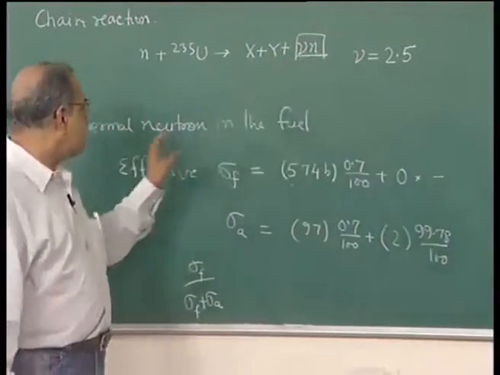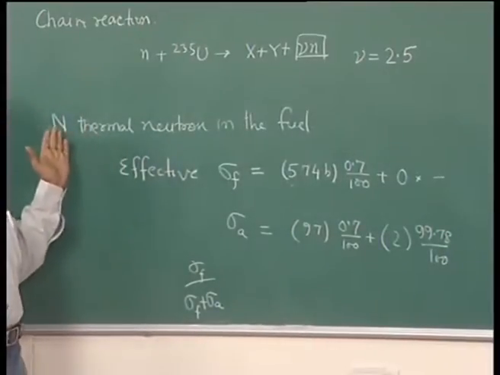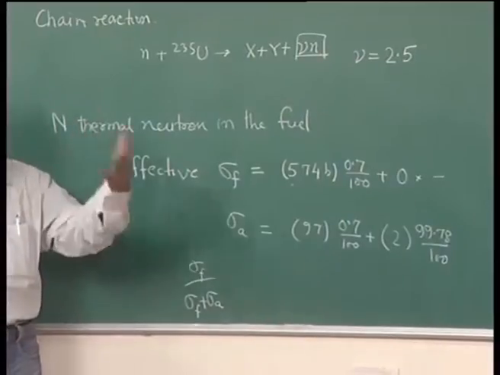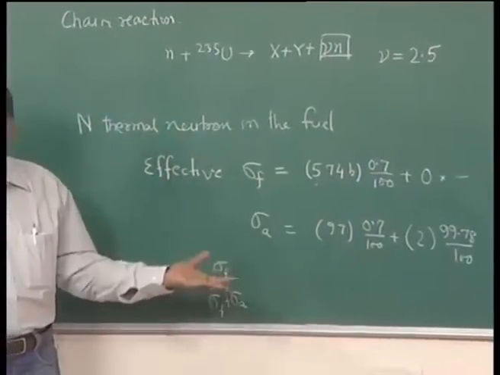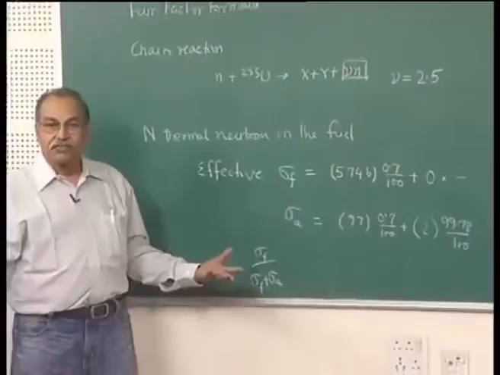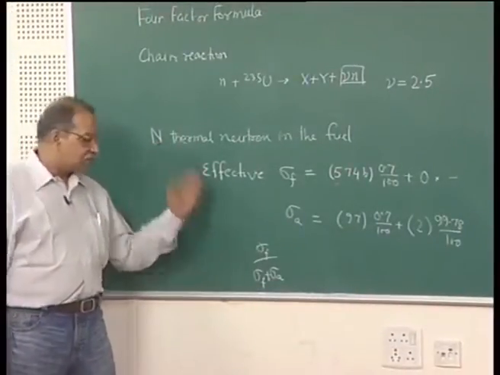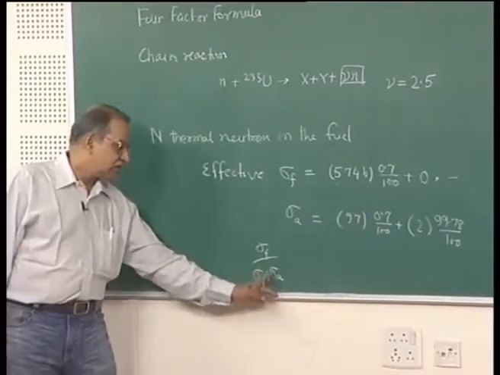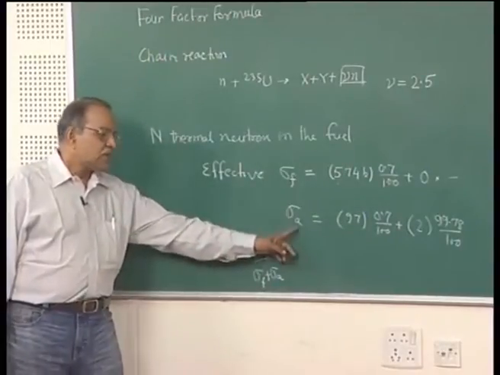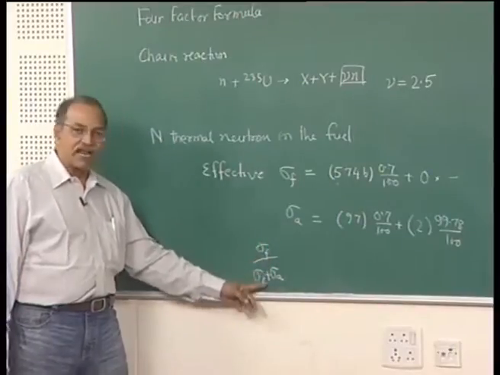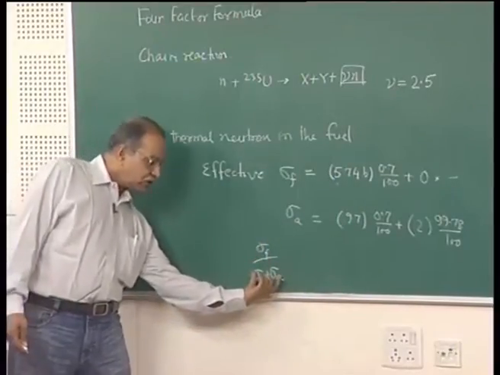So, from these n neutrons, from this capital N of thermal neutrons, when they fission, how many new neutrons will be created? Not all these capital N will go through fission, because this sigma A is for absorption without fission, right. So, only this fraction, you can call it the total cross section.